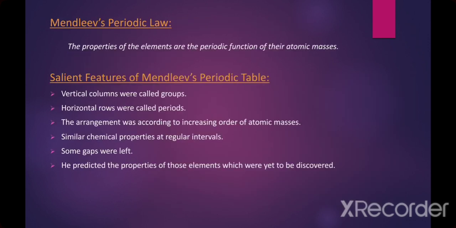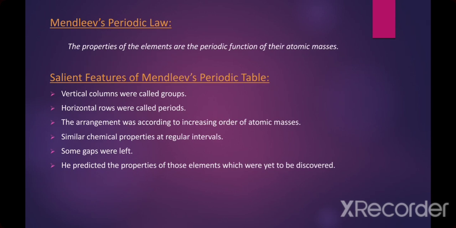Now the Mendeleev periodic law. Actually, Mendeleev's periodic law is based upon atomic masses. The law is: the properties of the elements are a periodic function of their atomic masses. There are a few salient features of Mendeleev's periodic table. Number 1. The vertical columns from top to bottom in the periodic table were called groups.